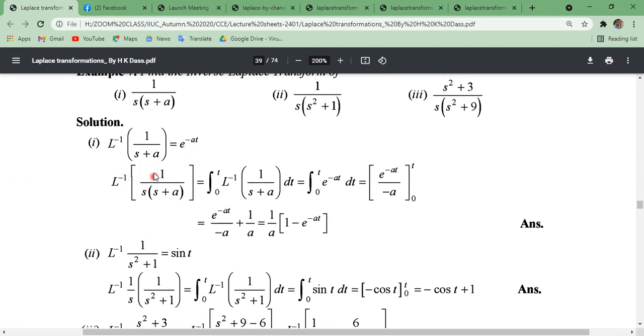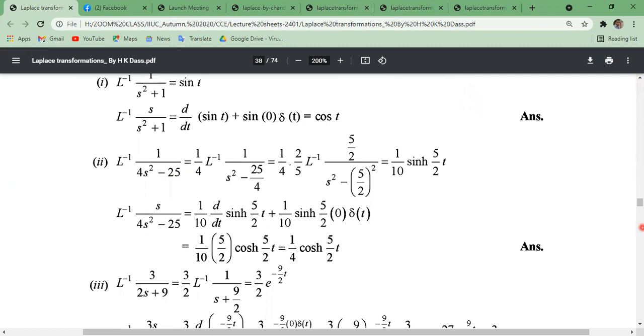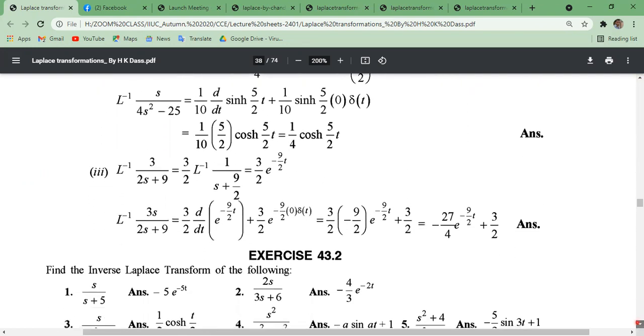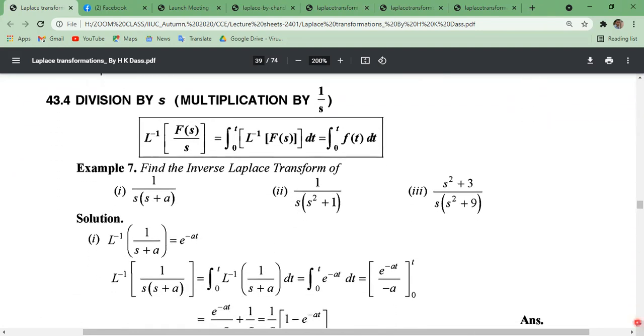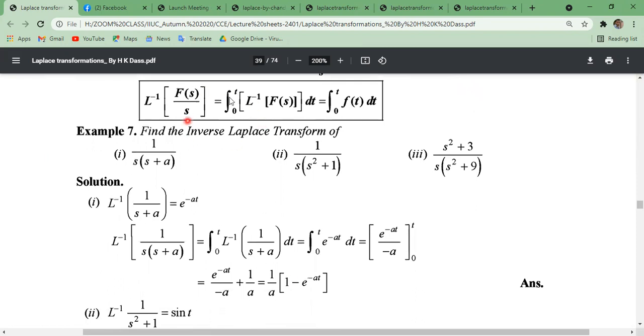So multiplying by 1 by s, we get inverse Laplace transformation of this equals 0 to t, just using the previous properties, 0 to t inverse Laplace transform f of s. F of s means what? This 1 by s plus a, remember it, this is the f of s, and this is the f of t, according to the definition of inverse Laplace transformation.